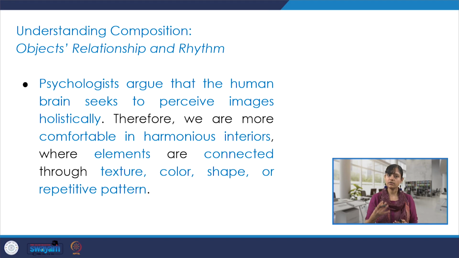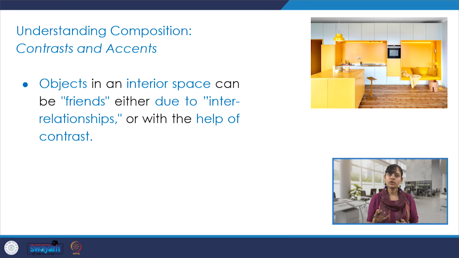And how to achieve harmonious interiors, these elements could be connected through texture, color, shape, or some kind of a recurrence or repetition. Then moving on to understand composition, focusing on the contrasts and accents. So when we talk about different objects within an interior space, they could either be friends because of certain interrelationships between them, or they could also have a relationship with regard to contrast, even though they are not matching, but they may have some kind of a juxtaposition or interrelationship.